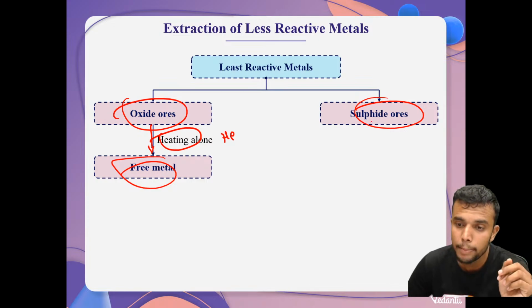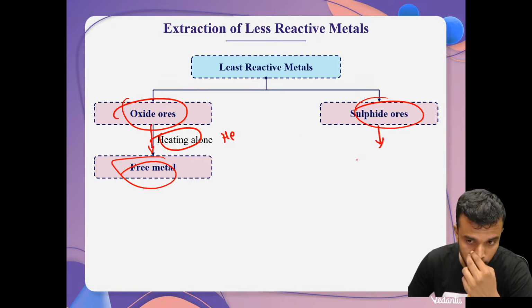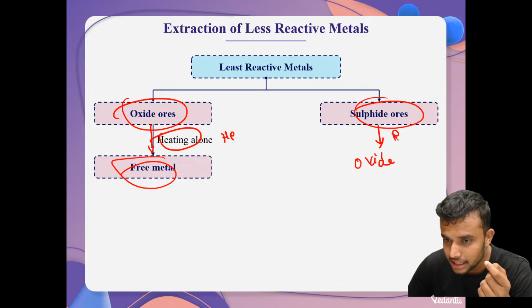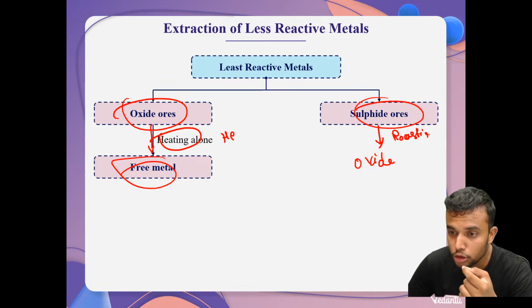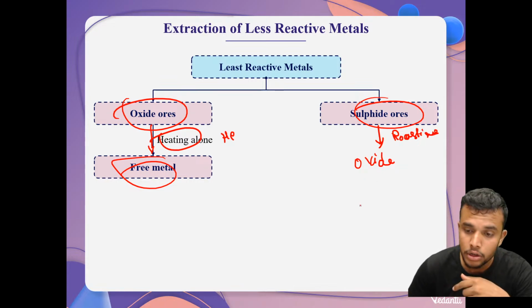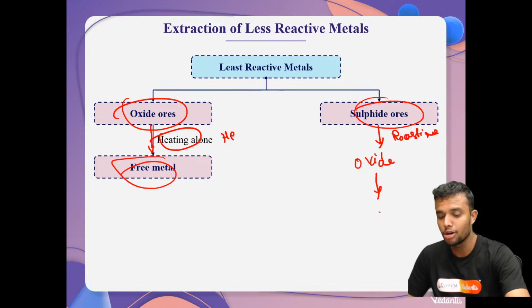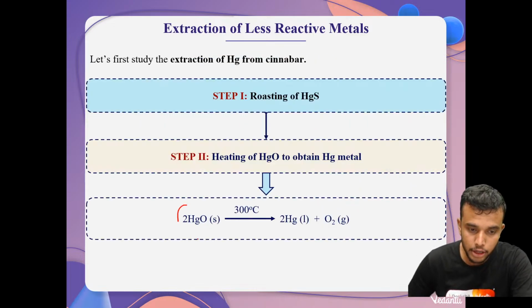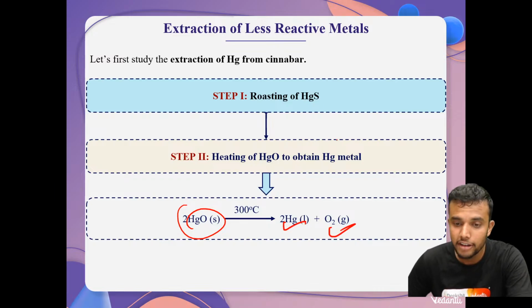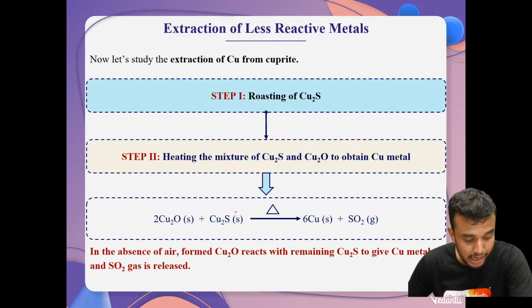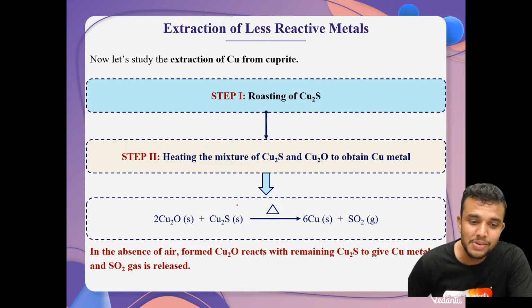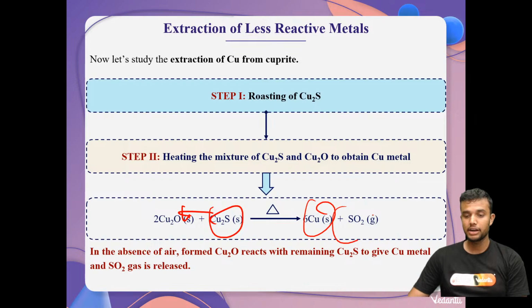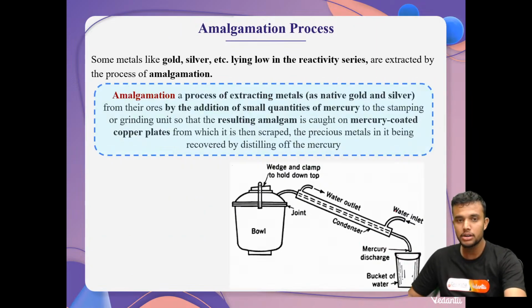In the sulfide case, first we need to convert the sulfide ore to oxide ore by using which method? Calcination or roasting. By using the roasting process, we convert sulfide ore to oxide ore. Then after that, heating alone, we get the free metal. For example, mercury oxide. Simply do that: roasting of HgS. For copper oxide, here one simple twist is there. We heat it with copper sulfide, then we obtain copper and sulfur dioxide gas is released. This is about least reactive metals.